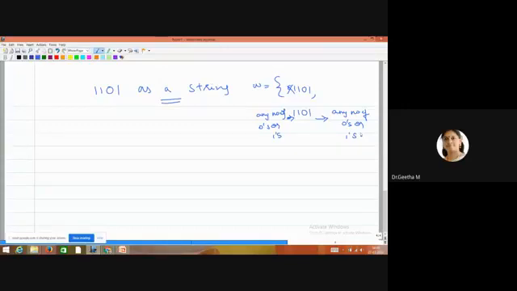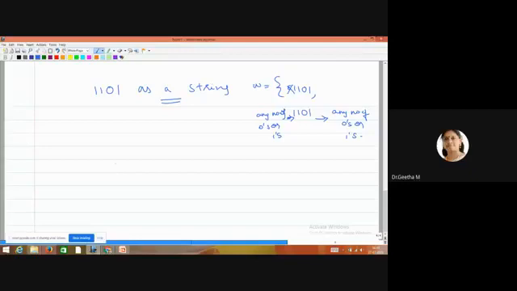As a substring, 1101, it may start with any number of zeros or ones, or it may end with any number of zeros or ones.